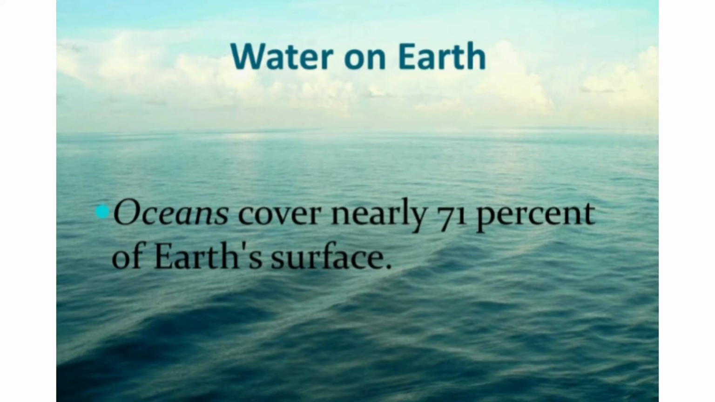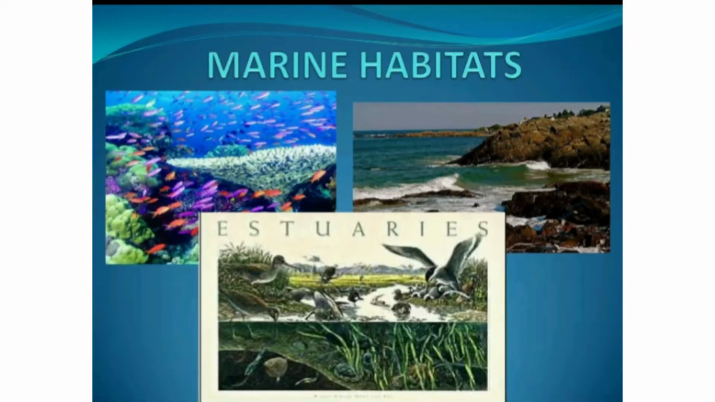The next type of habitat is the ocean. Nearly 71% of the Earth's surface is covered with oceans. Ocean water is salty water, so it is known as marine habitat.